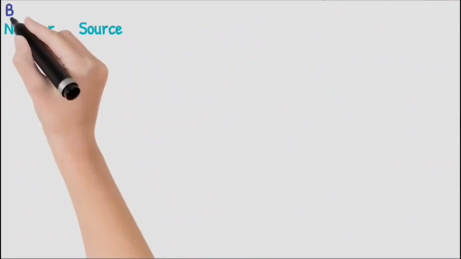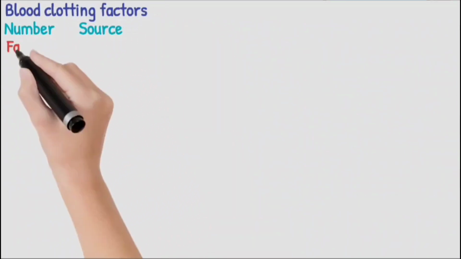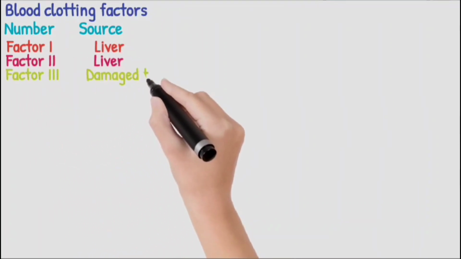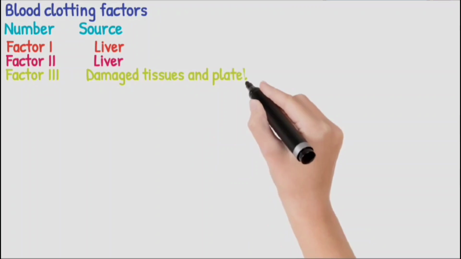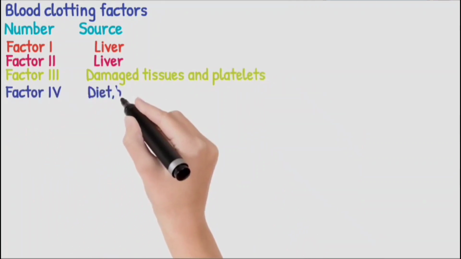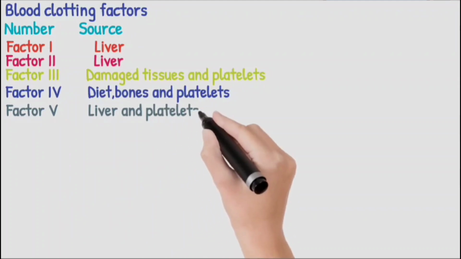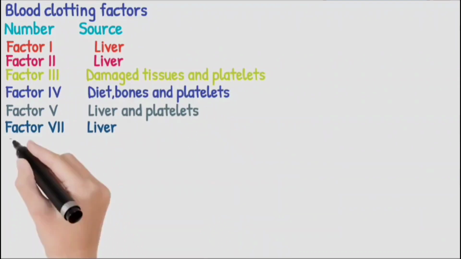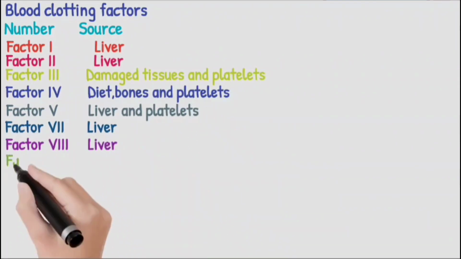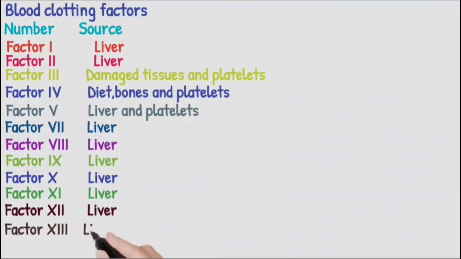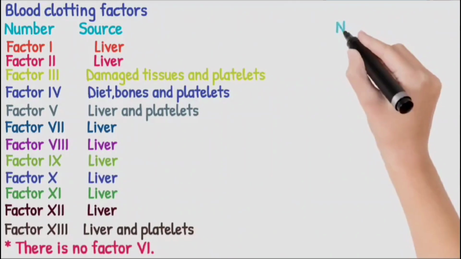These are the blood clotting factors. Most of the factors you can see are formed by the liver. Factor III is from damaged tissue or platelets. Factor IV is calcium ions, which come from diet and bone. Factors V and XIII are from liver and platelets. There is no factor called VI. You can see the names of the factors as well.